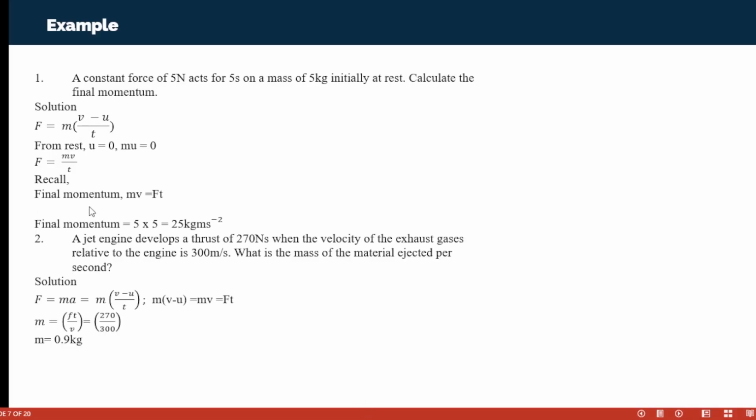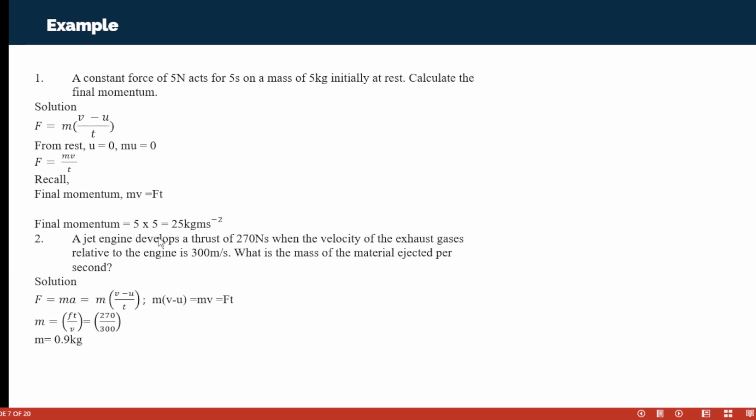So the next question says, a jet develops a thrust of 270 Newton seconds when the velocity of the exhaust gas relative to the engine is 300 meters per second. What is the mass of the material ejected per second? What were we given? We're given the thrust, we're given the velocity, and we were asked to look for the mass. You remember that F is equal to ma, and your a is v minus u divided by t.